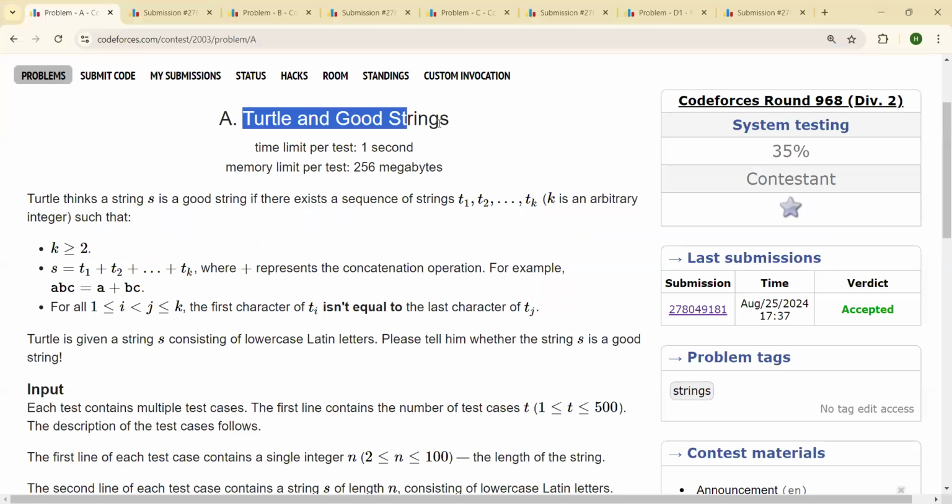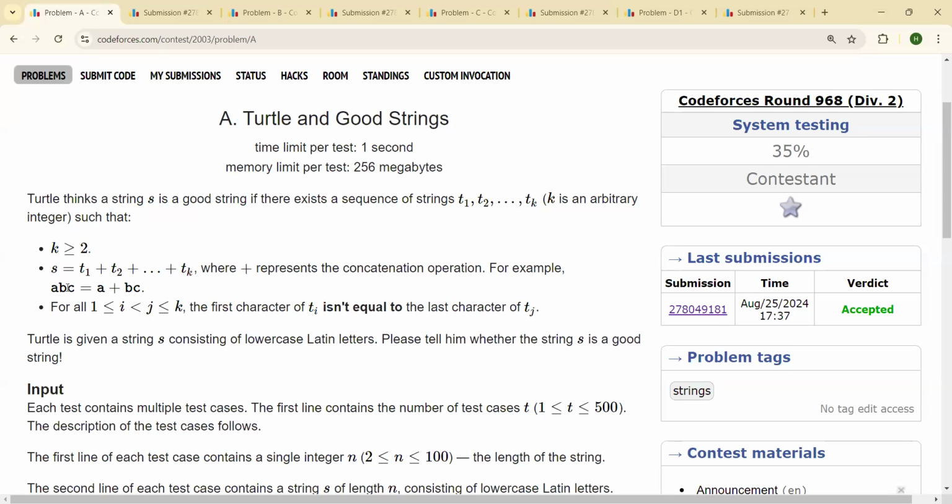This is the first question, Turtle and Good Strings. The question reads like this. Turtle thinks a string S is a good string if there exists a sequence of strings T1, T2, up to Tk, where k is an arbitrary integer greater than or equal to 2, and S is equal to T1 plus T2 plus up till Tk, where plus represents the concatenation operation.